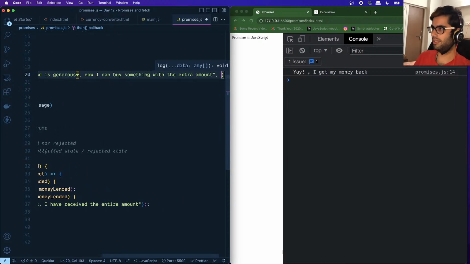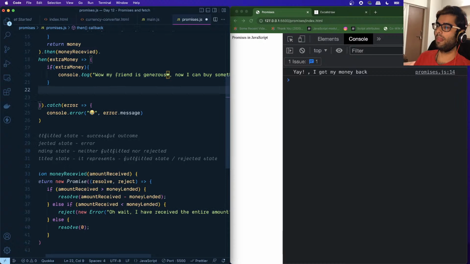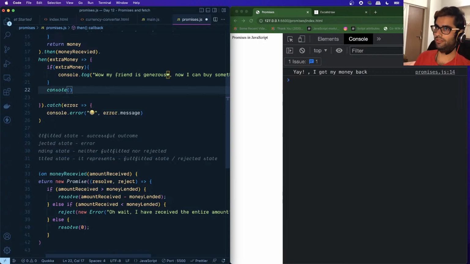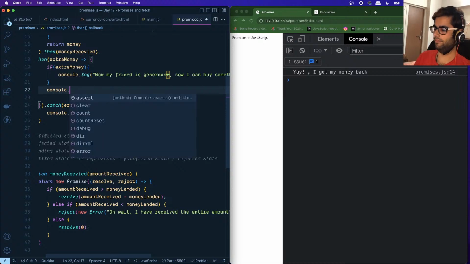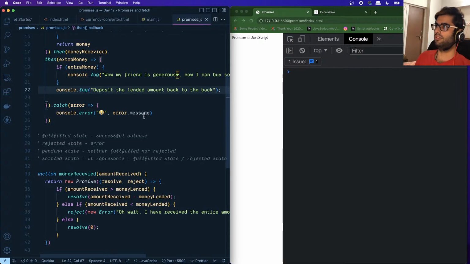And we'll just log that extra money in the console as well. And irrespective of whether we have some savings or not, we will be depositing whatever is the remaining amount in the bank, right? That is what we want to do. So we will say, deposit the lended amount back to the bank. This is what we want to do, right? So let's try this out.